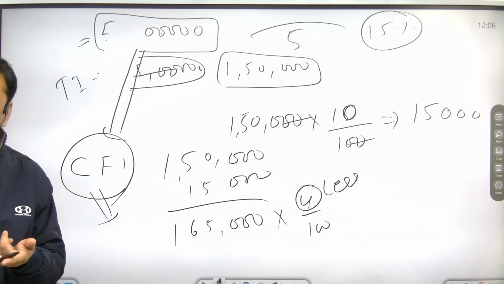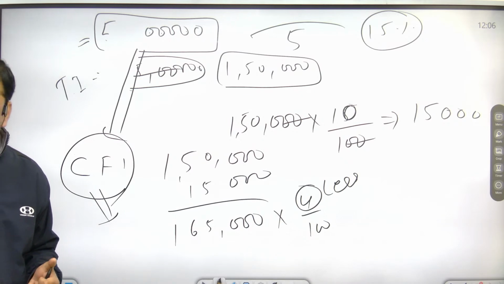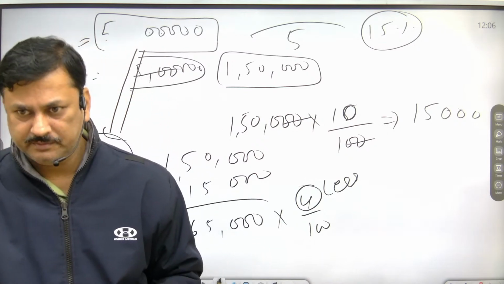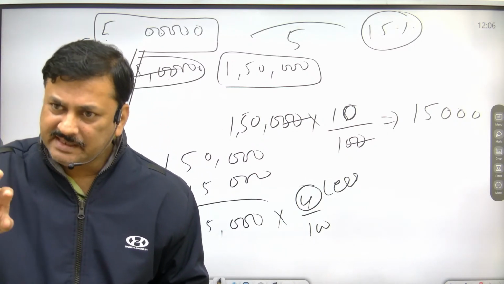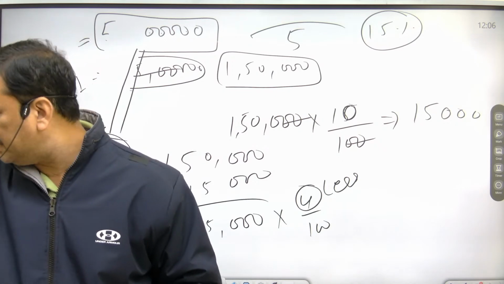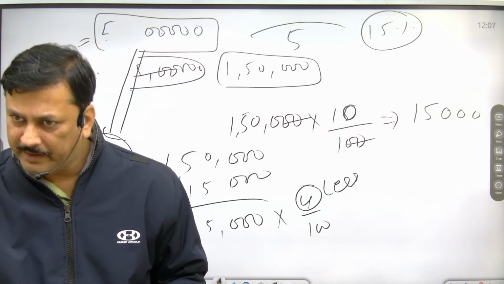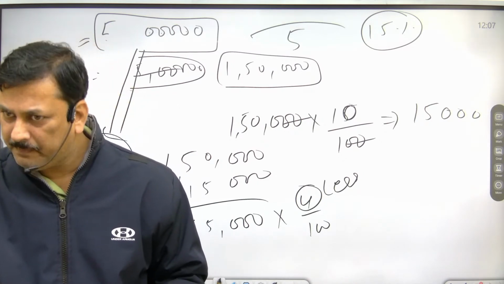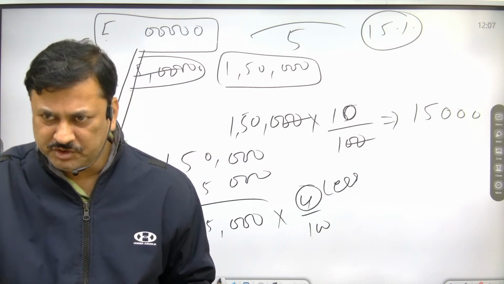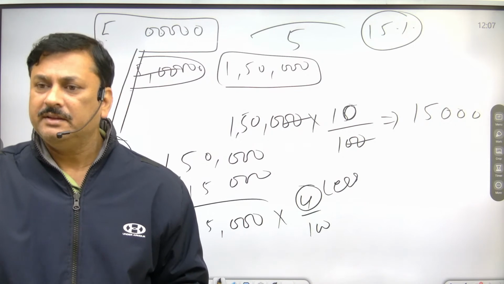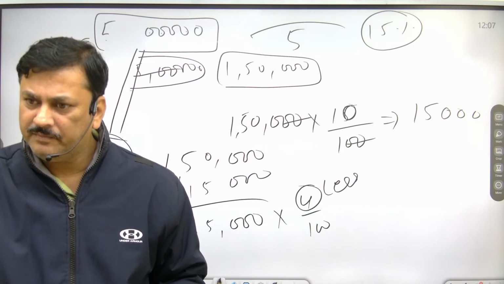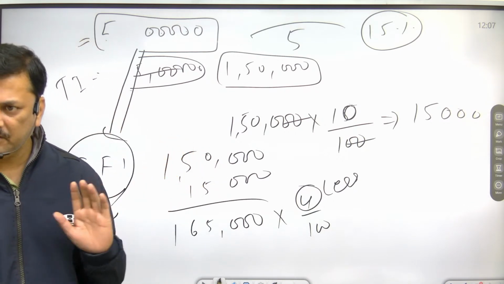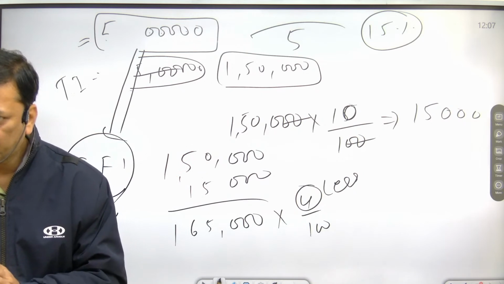So cess and surcharge are both ways through which government can increase their collection. Both are imposed by the central government as well as the state government, but the money collected from cess is used for the particular purpose for which the cess is imposed, and for surcharge there is no specific purpose. I hope it is clear to all of you. What is the meaning of cess? What is the meaning of surcharge? Okay, so write down.